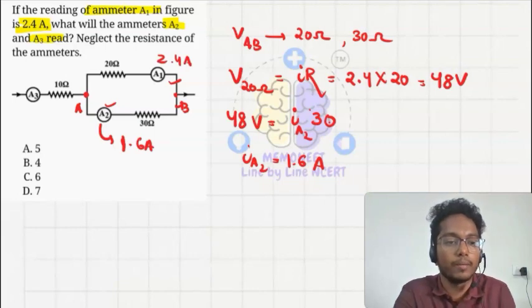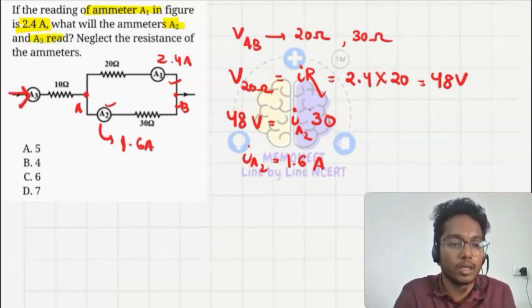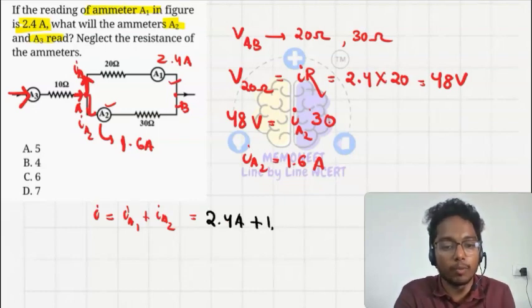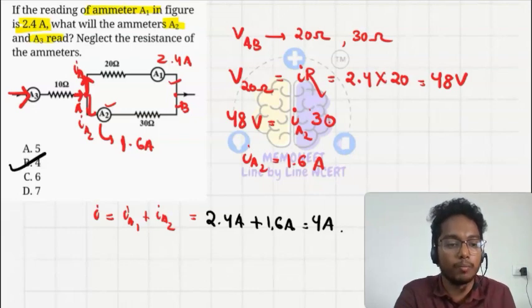When the current is passing here and it is coming here, it will divide like this. It is IA1 and it is IA2. So the main current I will be equal to IA1 plus IA2, that is equal to 2.4 ampere plus 1.6 ampere, which will be equal to 4 ampere of current. So option B is our correct answer.